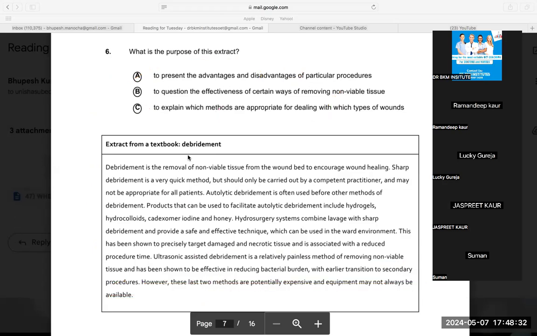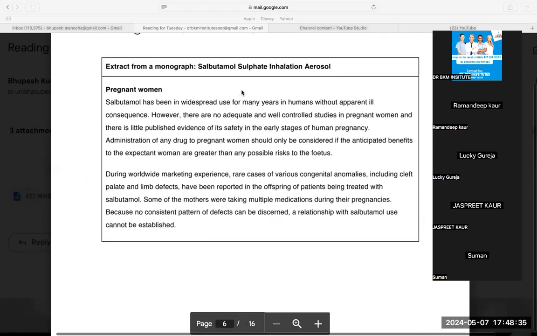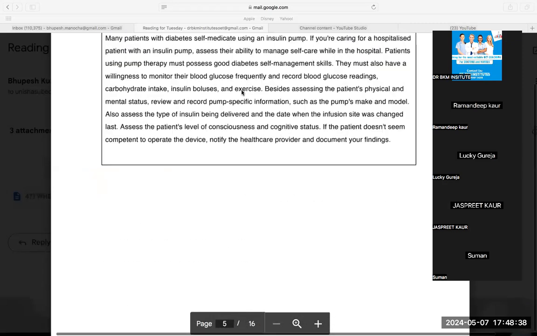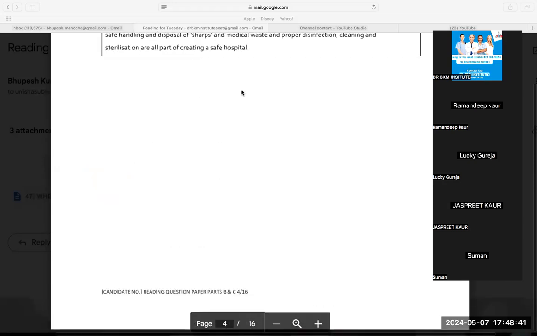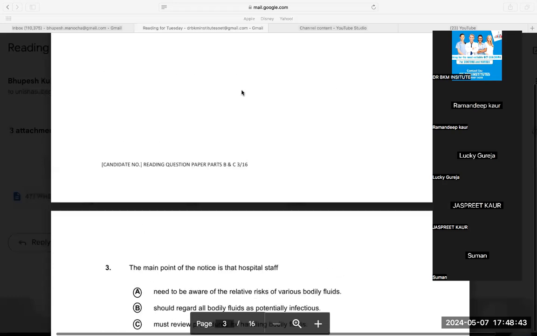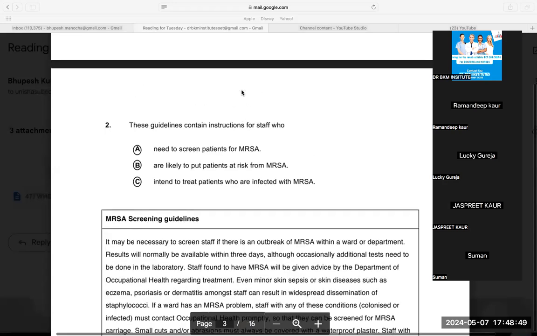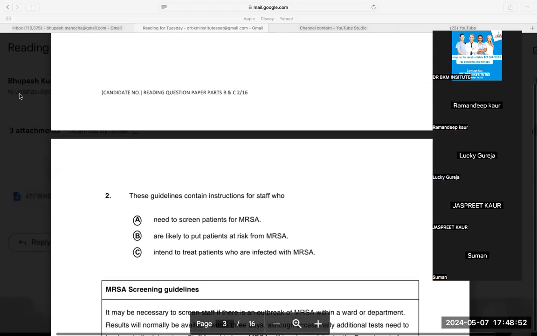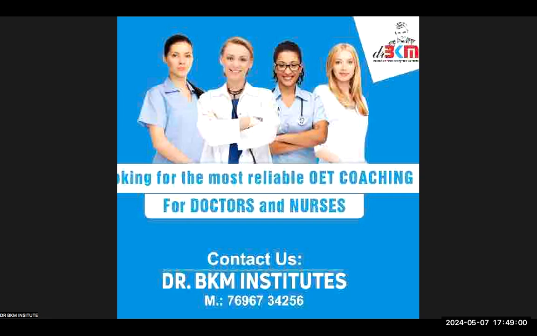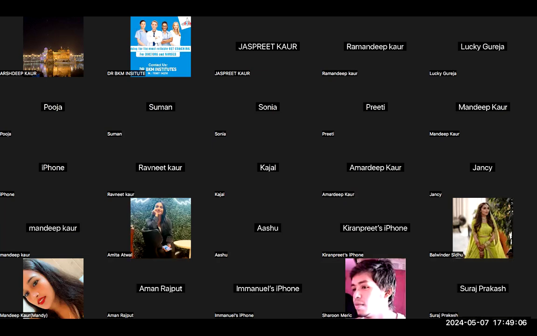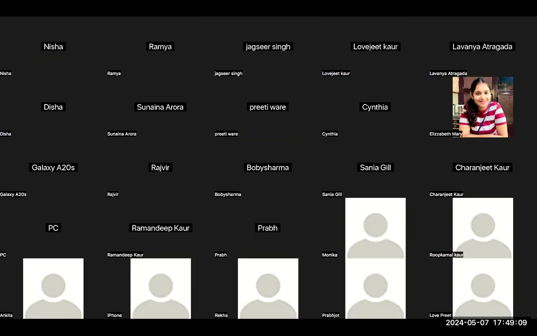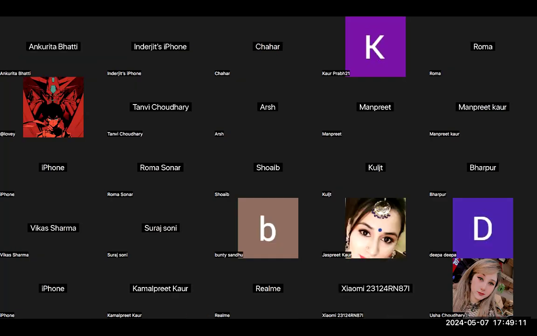So if I talk now, see, this question should be done in the second round. This question was easy, fifth was easy, fourth was easy, third was easy, second was easy. So obviously, two questions would be difficult. Sixth was difficult. First question, I don't know, but you have said that it is C. So if I am scoring 5 out of 6, I am okay. I don't care about the last question. Care about does not mean that I would do it wrong. I'm just saying that I will not waste my time. This is the way to do OET part B, and that too, don't give more than 10 minutes to reading part B. Please don't give more than 10 minutes to reading part B.